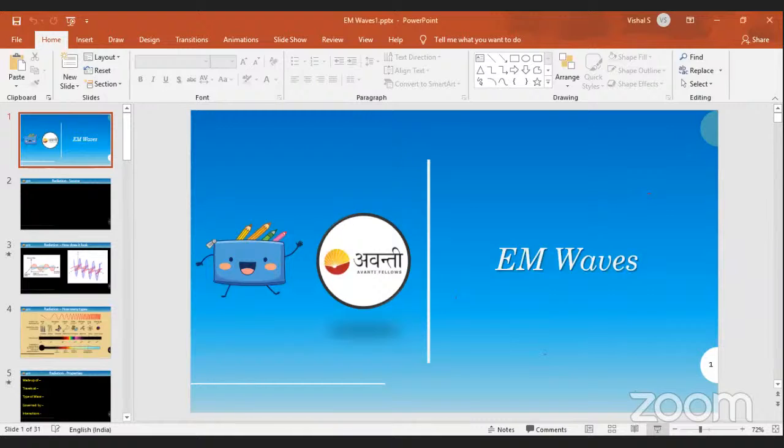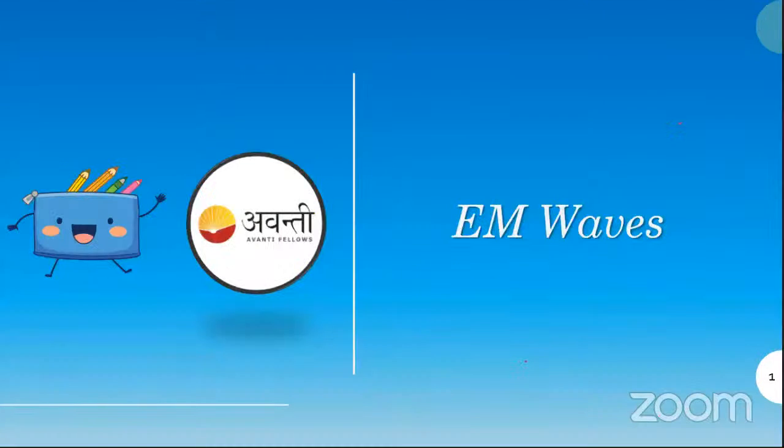So in the last class we completed the chapter of electromagnetic induction, and today we are going to start a new chapter, and it's called electromagnetic waves. It's a very easy chapter, and the probability of you getting a question from JEE or NEET is very high.